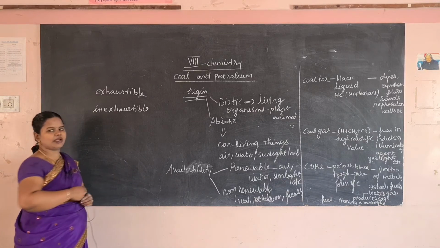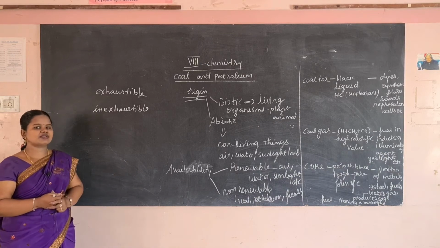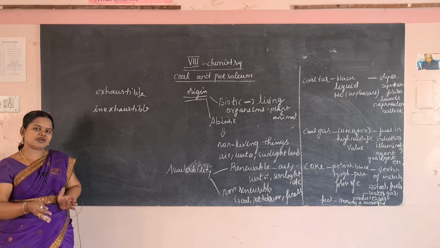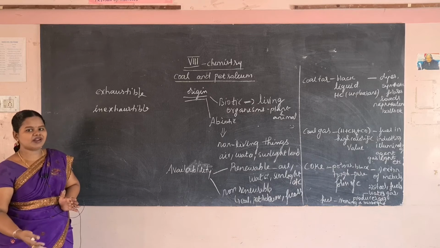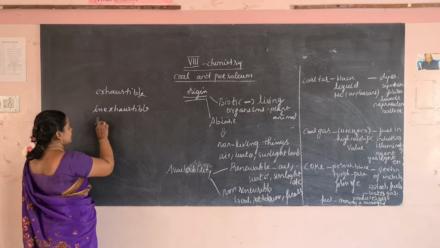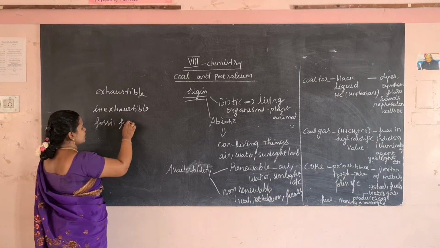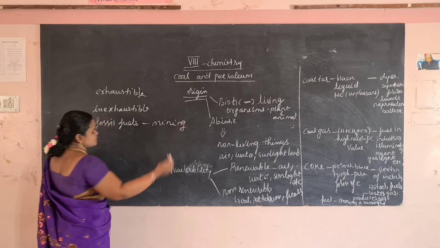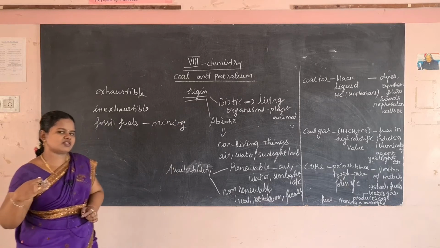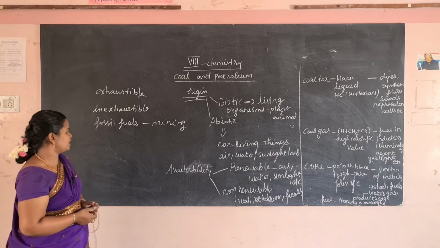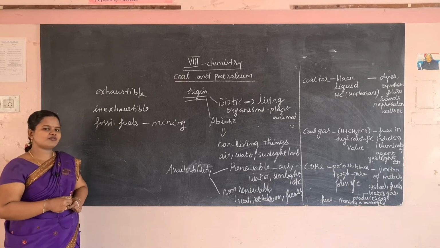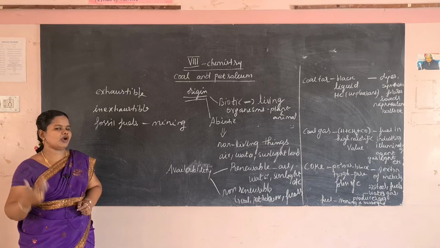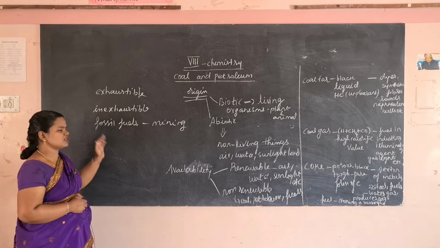Coal, petrol and other gases come under fossil fuels. A fossil fuel is a fuel obtained from the earth's crust or from minerals. How is it obtained? The fossil fuel is obtained through mining. Extracting minerals from the earth's crust is known as what? Mining. Through mining we get the fossil fuels. These fossil fuels are important in our day-to-day life, in our automobiles and vehicles, everywhere we use these fuels.